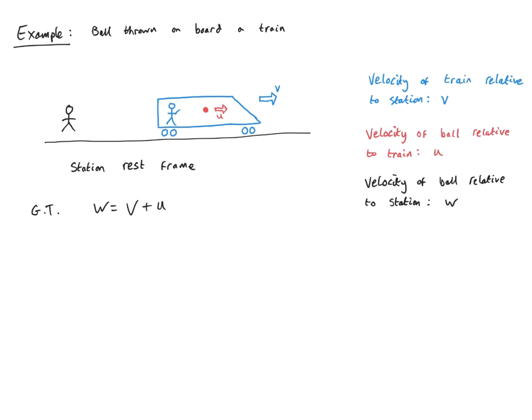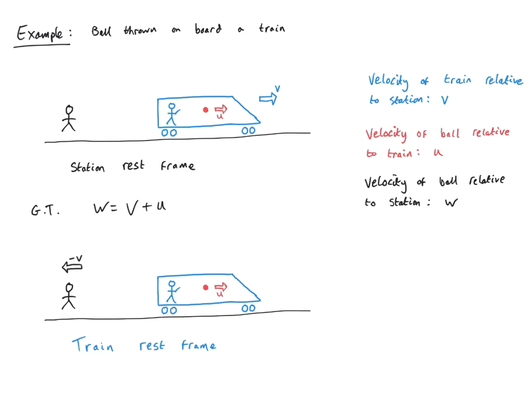So actually we want the inverse transformation. So let's switch now to the train rest frame. The second illustration here is in the train rest frame. The thing that's in blue here, the train, is at rest. We have the velocity of the ball in red with respect to the train, which is at rest. So this is the correct velocity u here in the train rest frame.